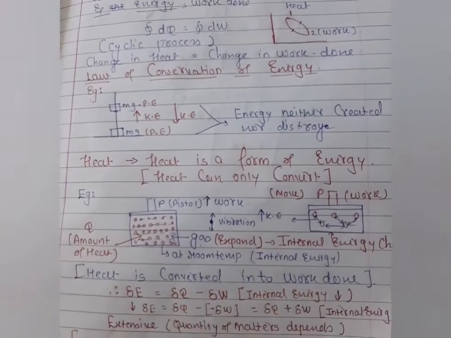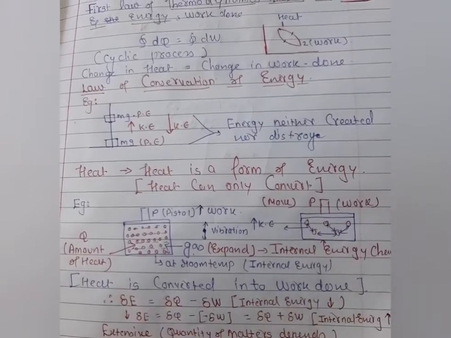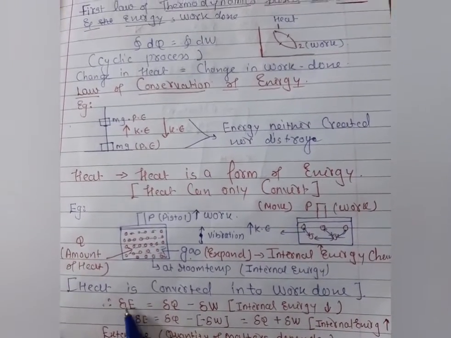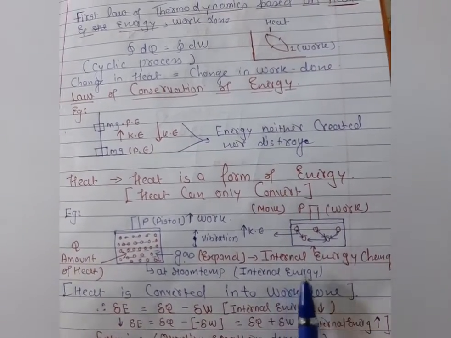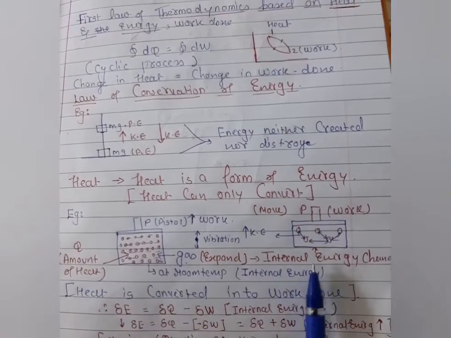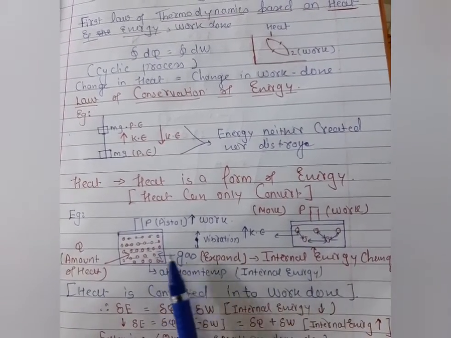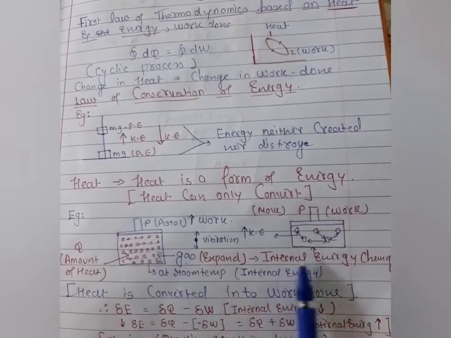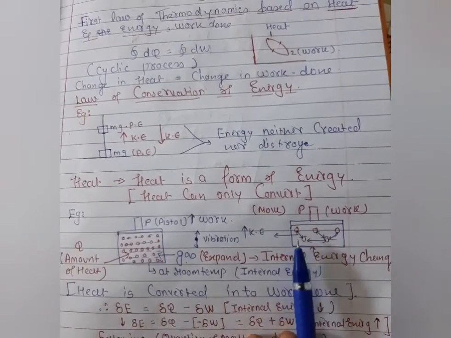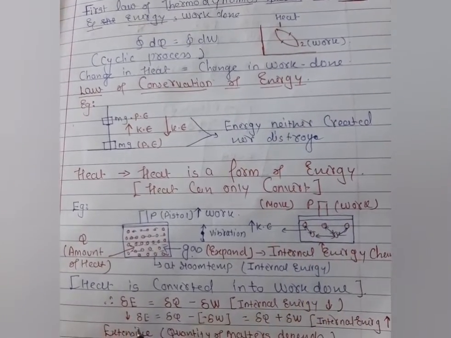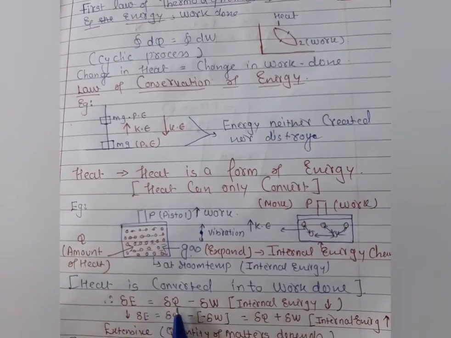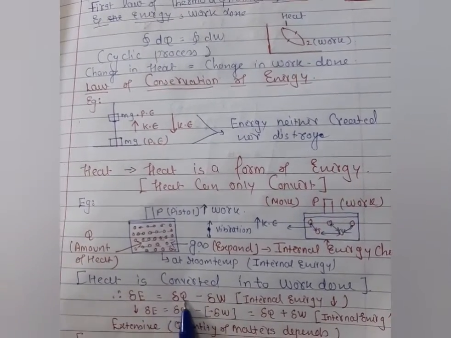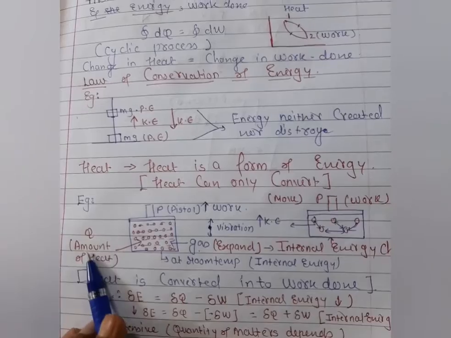So now the next condition. With the help of this condition you can understand the change in internal energy. As you can see, when we apply heat on any substance, like gas, solid, liquid, the internal energy changes. Here you can see the internal energy is changed. So del E is equal to del Q minus del W. What is Q? Q is nothing but the amount of heat.